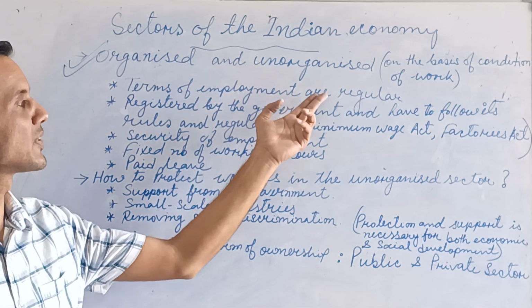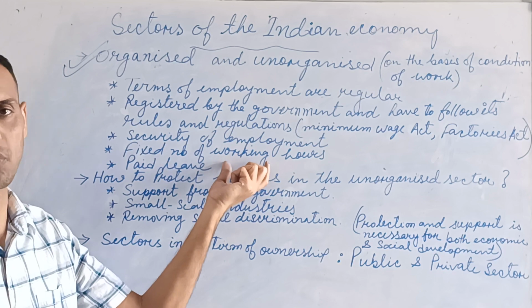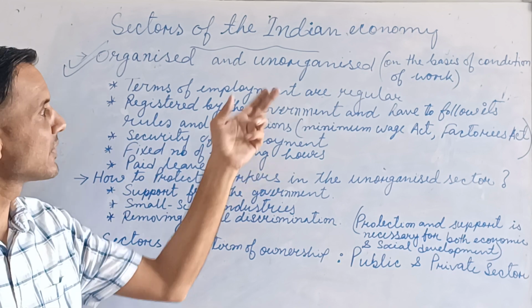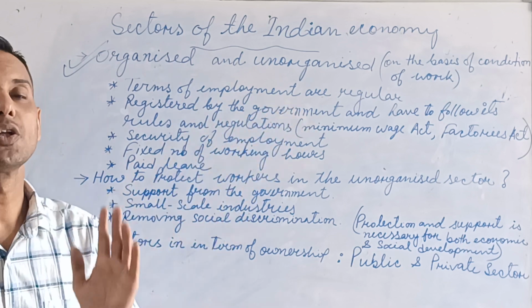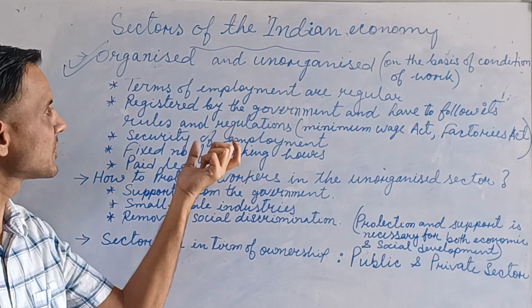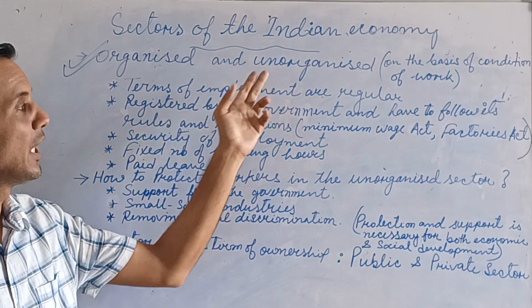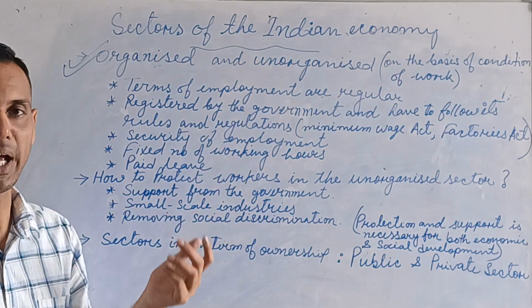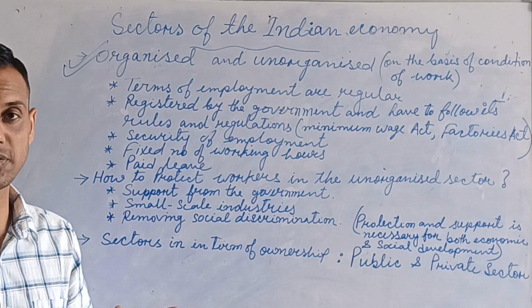And unorganized I have not written here, because it is just the opposite of the organized sector. It means in the unorganized sector, terms of employment are not regular. Whatever I have written here, the opposite of this is called the unorganized sector. There are no rules and regulations, so it's very easy to exploit the laborers.